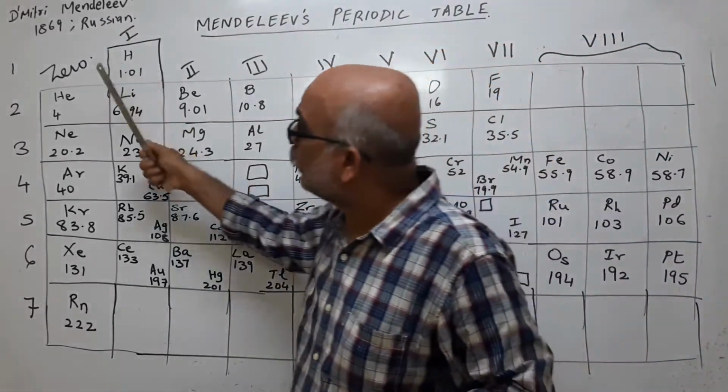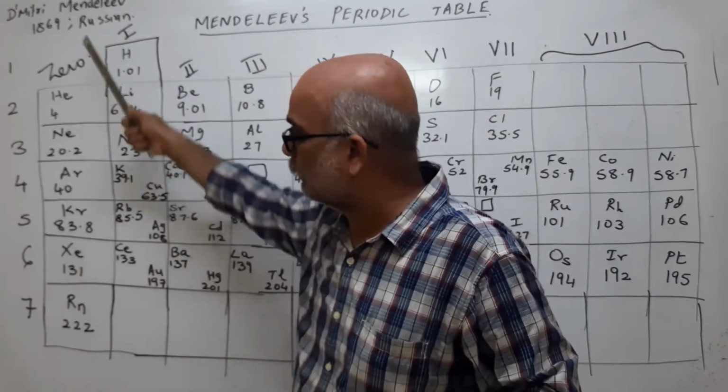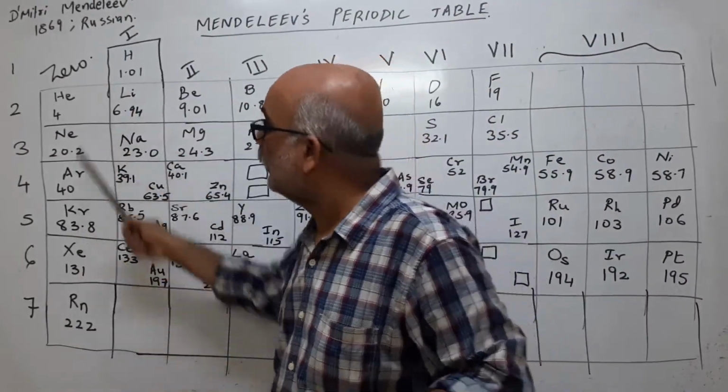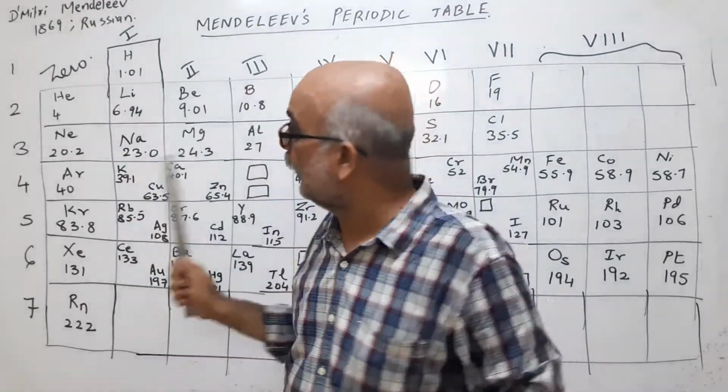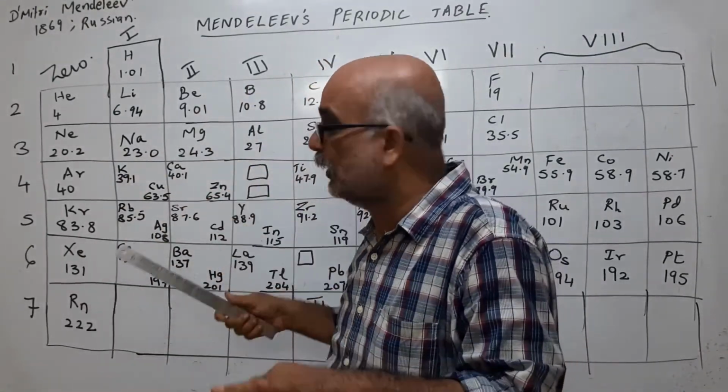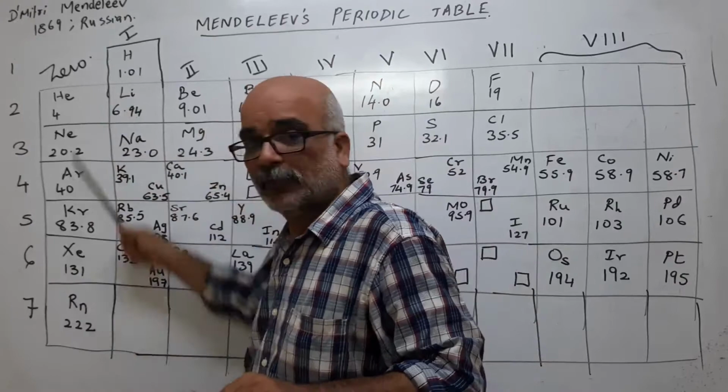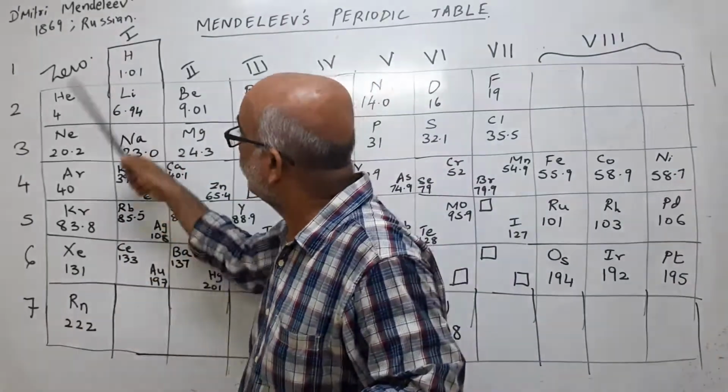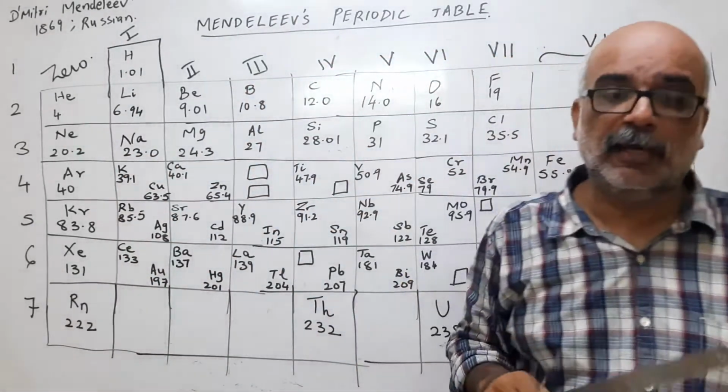And secondly, if you see the rare gases here, the noble gases, they were not even known to him, but after his chart was made, we could arrange those rare gases without disturbing the chart. So this was the advantage.